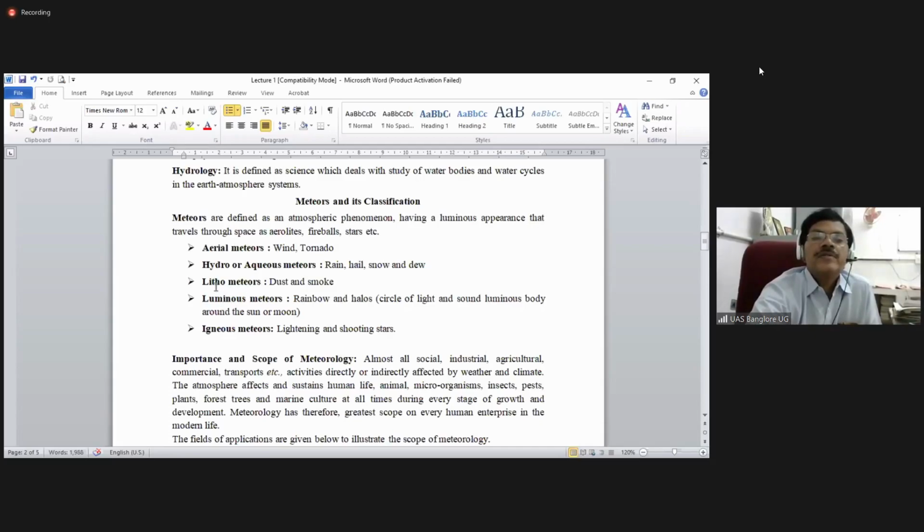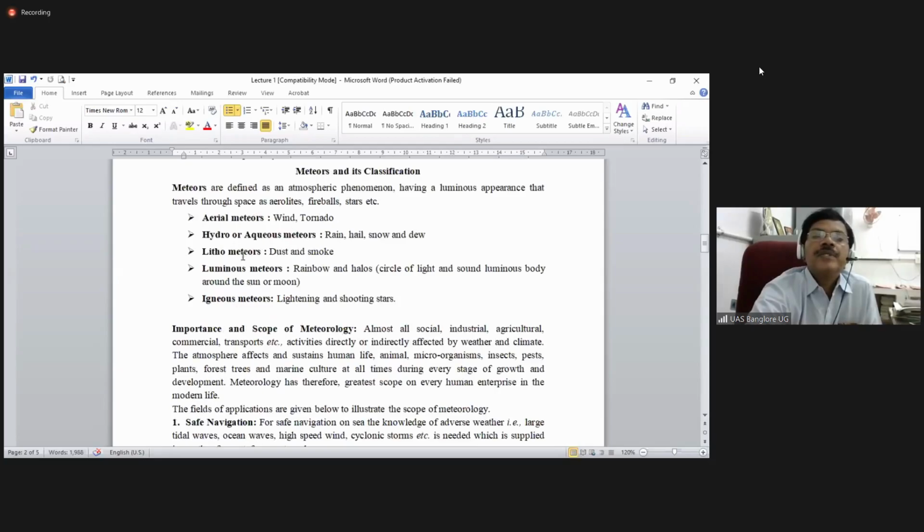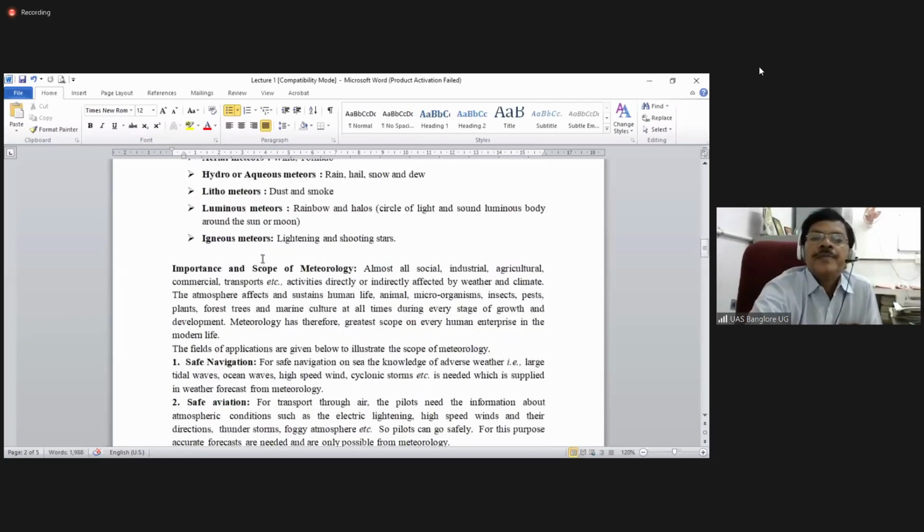Litho means stone. Lithometeors are dust and smoke. Then luminous meteors, which are rainbow and halos, the circle of light and sound of a luminous body, which is available in the literature. Then igneous meteors, lightning and shooting stars. These are some of the meteor classifications or terminologies we use.